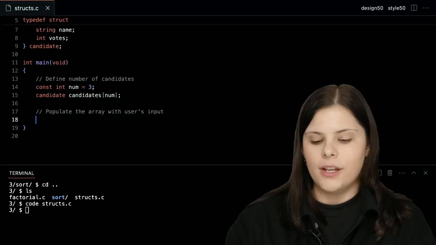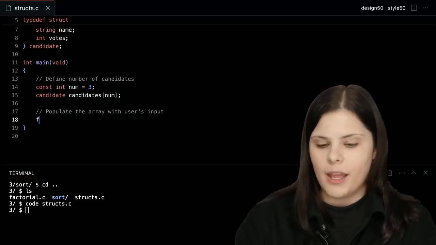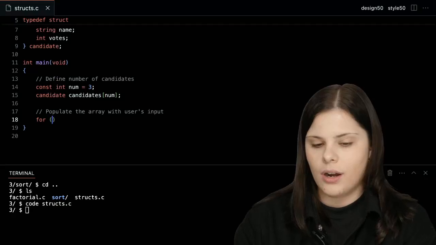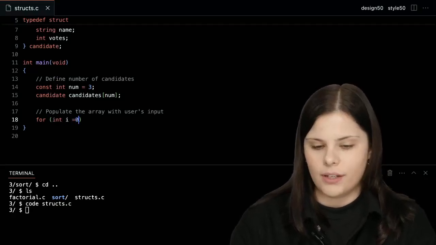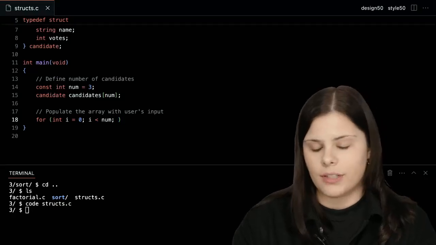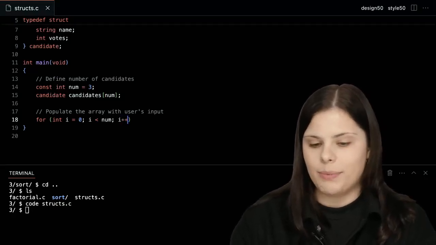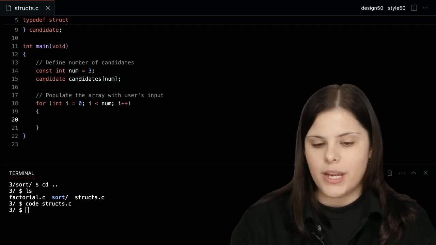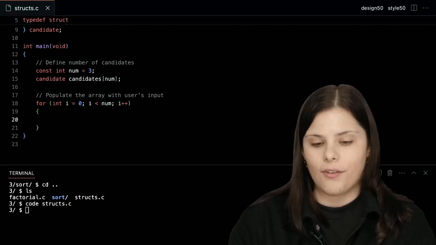Exactly, a for loop. So that's exactly what I'm going to do here. For int i equals 0, for i less than num, because I defined num before, again, I'm not using some magic numbers, and then i++, I'm going to populate my array.